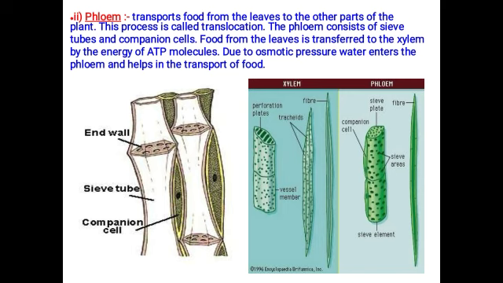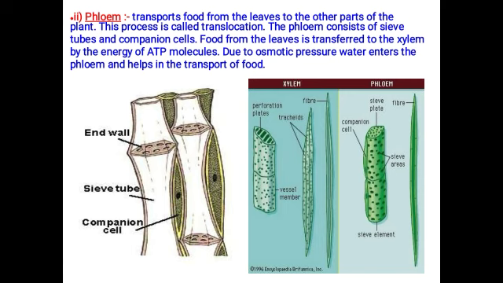So xylem transports water and minerals from the root to the plant, but phloem transports food from the leaf to all parts of the plant. This process of transporting the energy material from the leaf to all parts of the plant is called translocation. What is it? It is called translocation. The phloem consists of sieve tubes and companion cells for this transfer of food from the leaf to other parts of the plant.